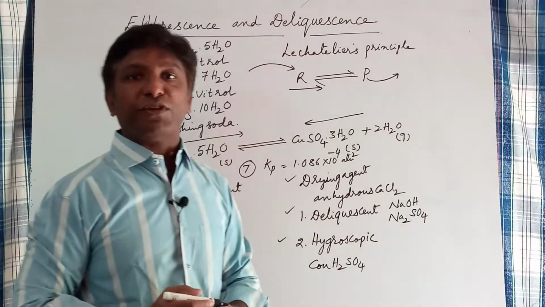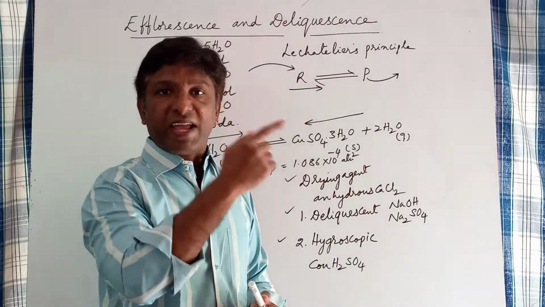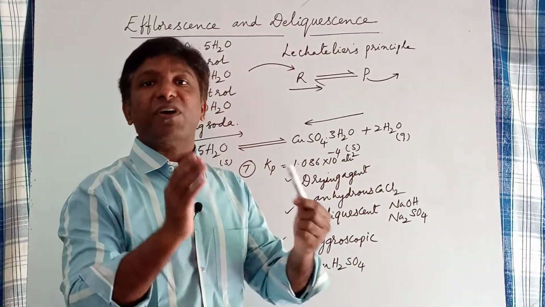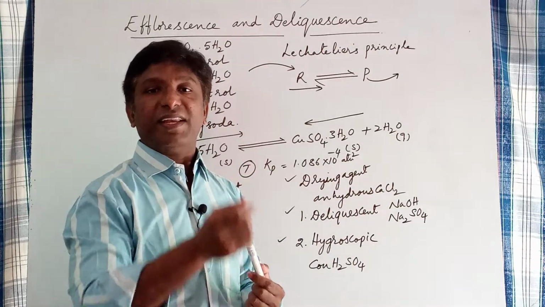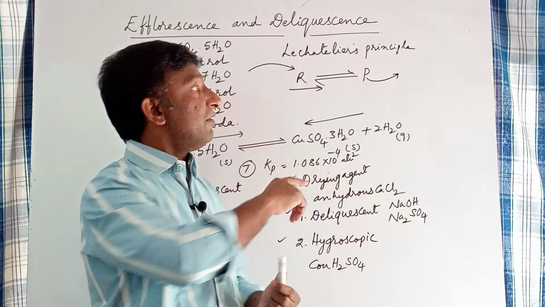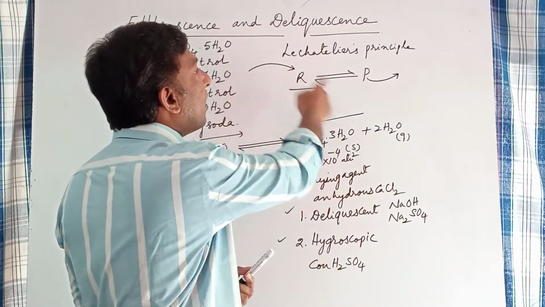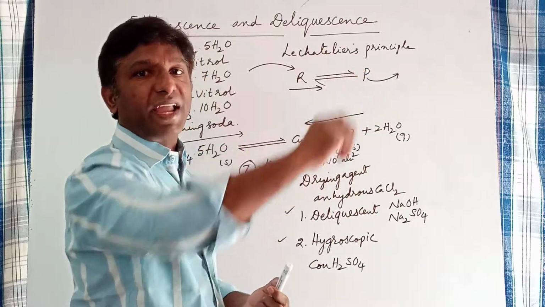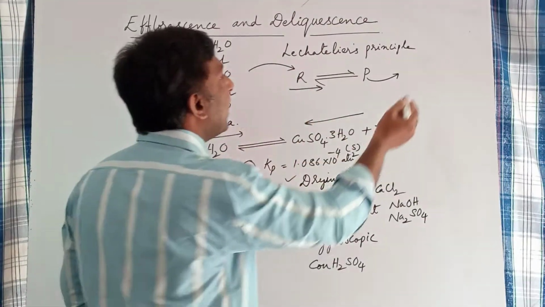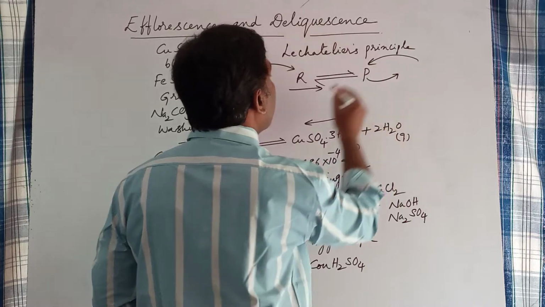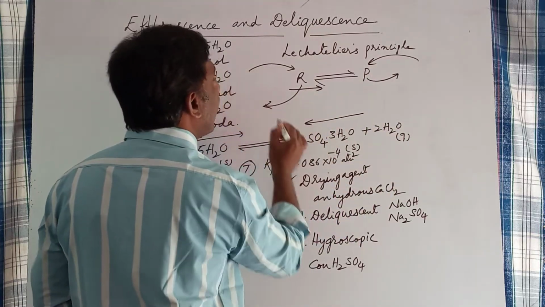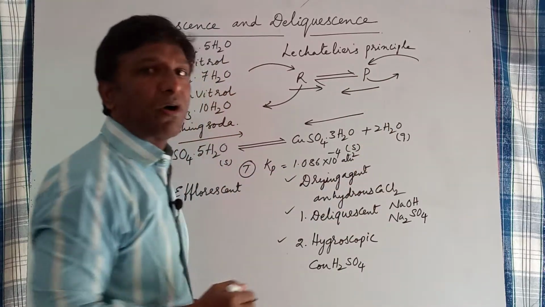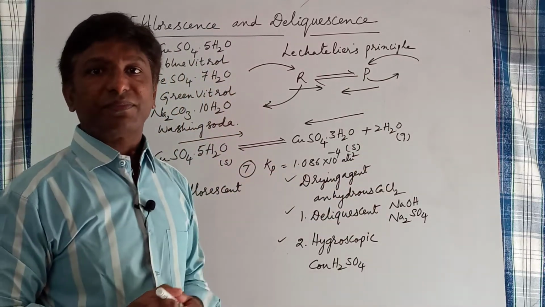According to Le Chatelier's principle, addition of reactants or removal of products favors the forward reaction. When a reaction is at equilibrium, if you add some reactants to it, or if you remove the products from the reaction mixture, that favors the forward reaction. Similarly, addition of product or removal of reactant favors the backward reaction. This is called Le Chatelier's principle.